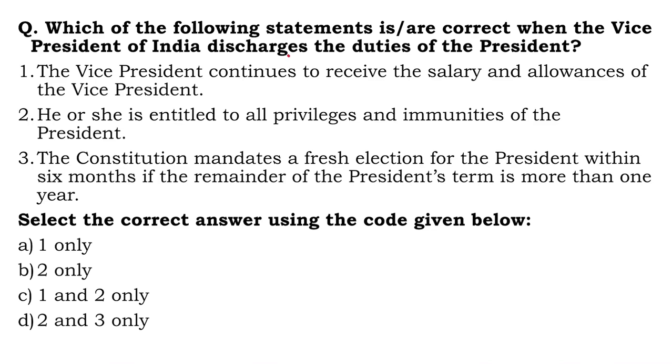Which of the following statements is or are correct when the VP of India discharges the duties of the President? The VP continues to receive the salary and allowances of the Vice President. Of course not. Whenever the VP is discharging the duties of the President, he or she will receive the benefits and salaries of the President. He enjoys all the privileges and the immunities which have been extended to the President, right? So one is wrong and two becomes correct.